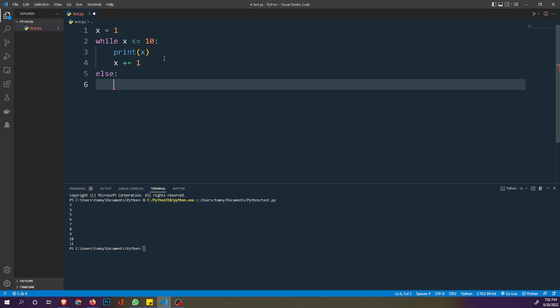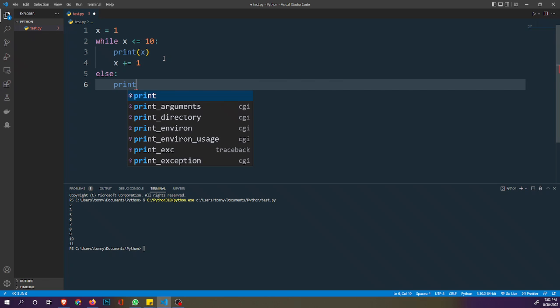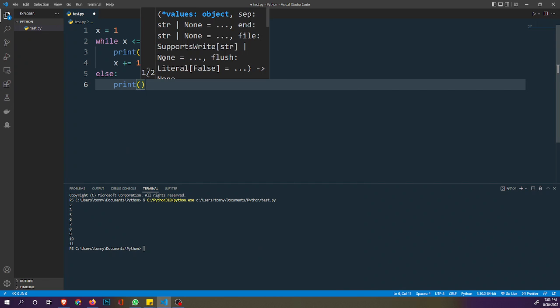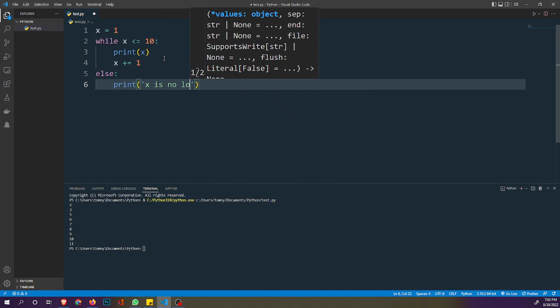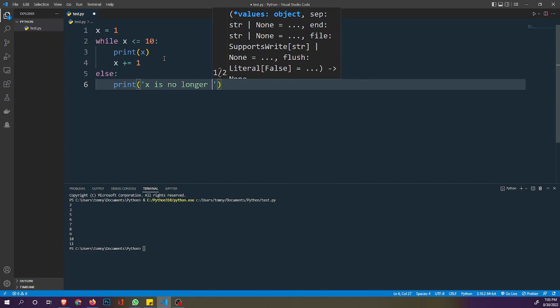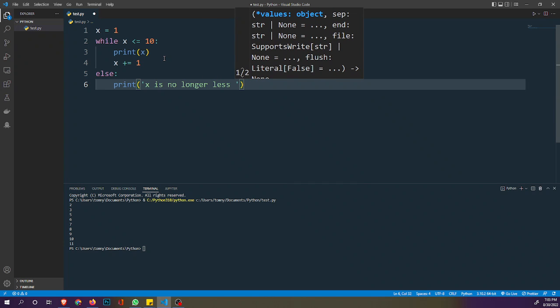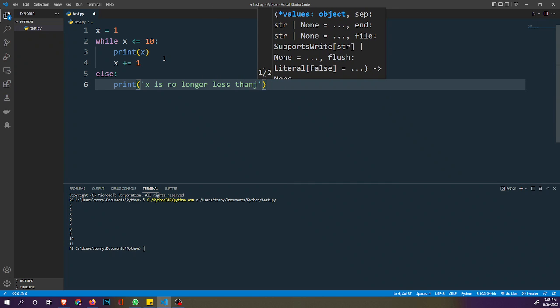You can see now the indentation is at the same level as the while. On that print, I can say x is no longer less than 10.